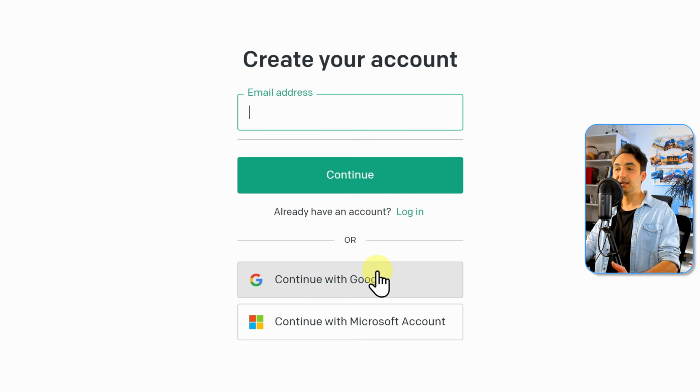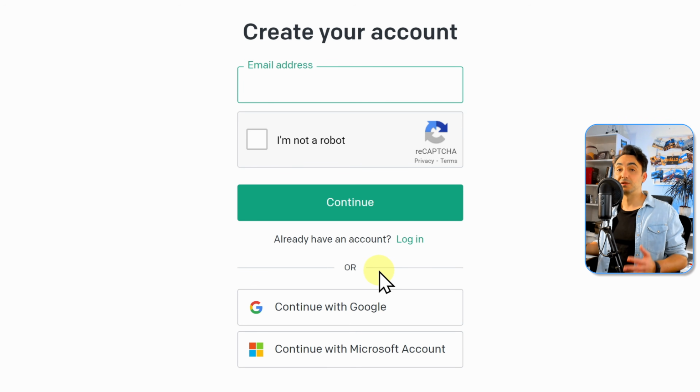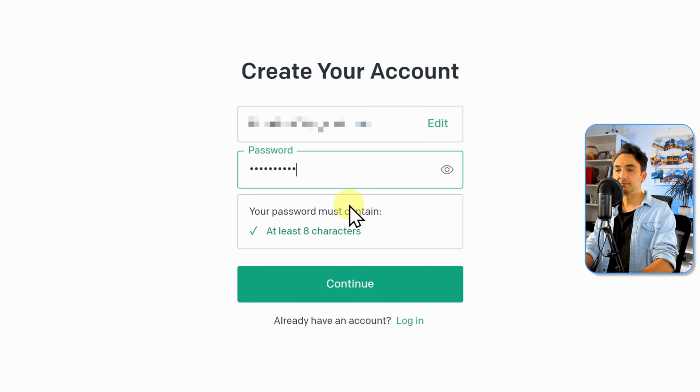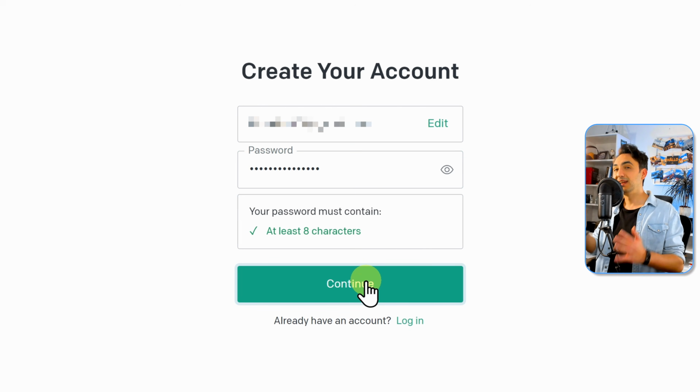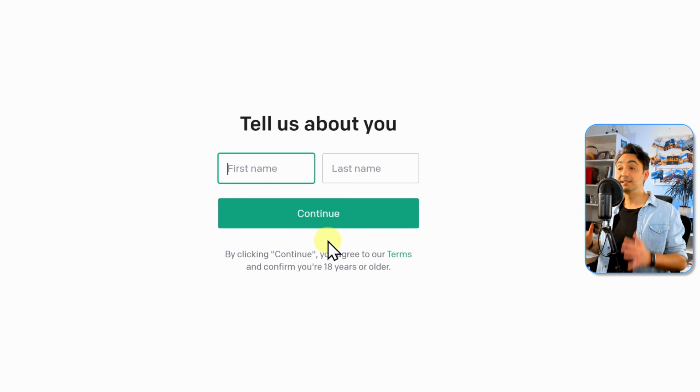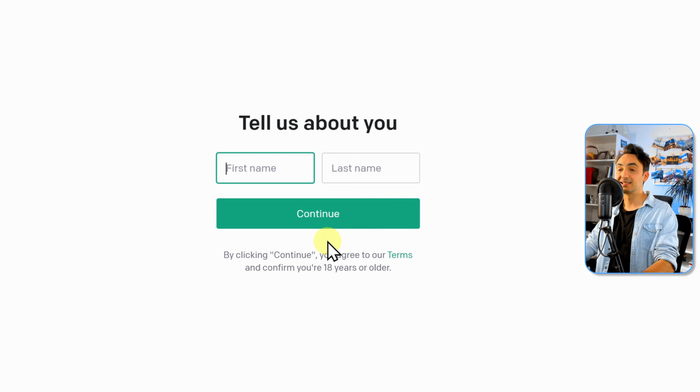You can use an email address or your Google or Microsoft account. I'm gonna sign up using the email address, and then we're gonna give it a password. Once you give that information, you will get an email in your mailbox to verify your email address. Like this one here, then just click this green box. This activates our account, and then it's gonna take us back to OpenAI.